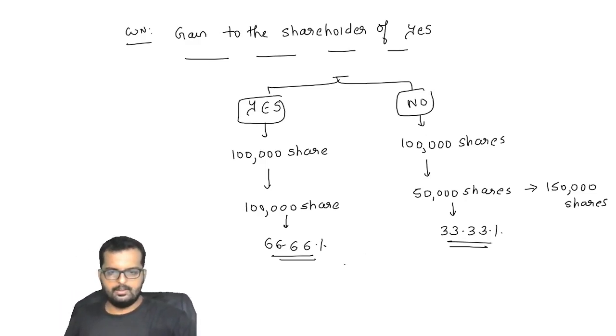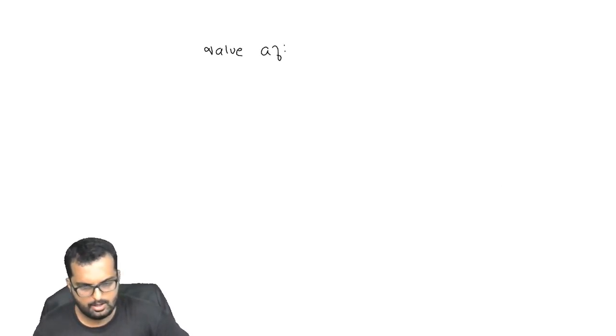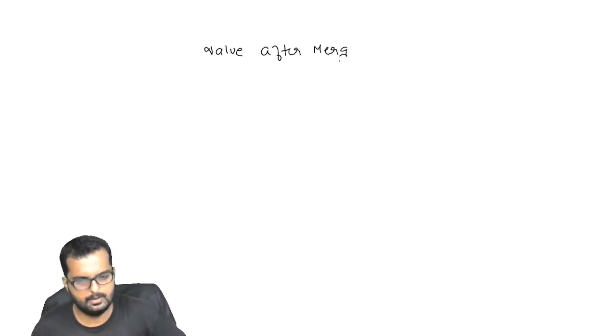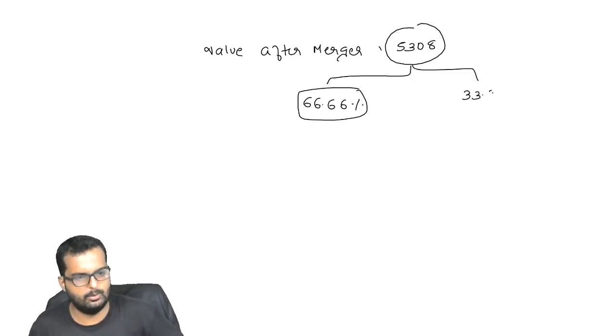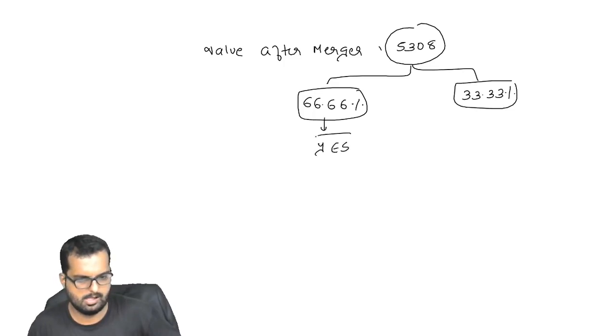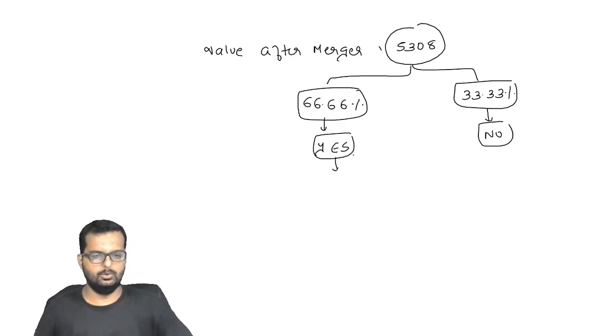So now what happens is, what is the total market value after merger? 5308. So value after merger is 5308. Of this 5308, 66.66% will be attributable to Yes Limited and 33.33% will be attributable to No Limited.